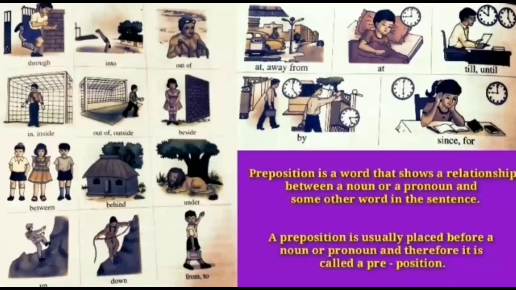So students, a preposition is a word that shows a relationship between a noun or a pronoun and some other word in the sentence. A preposition is usually placed before a noun or a pronoun, and therefore it is called a preposition. There are different kinds of prepositions: prepositions of time, prepositions of place, prepositions of direction.